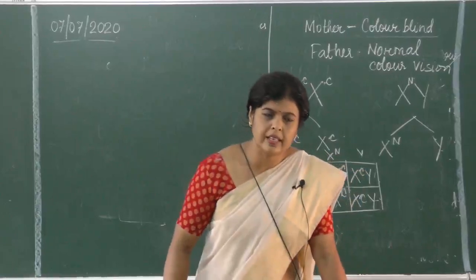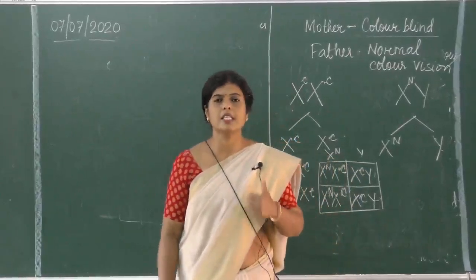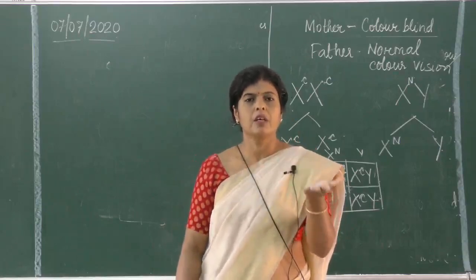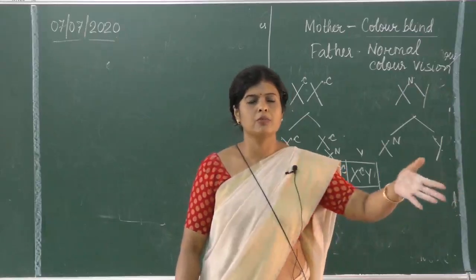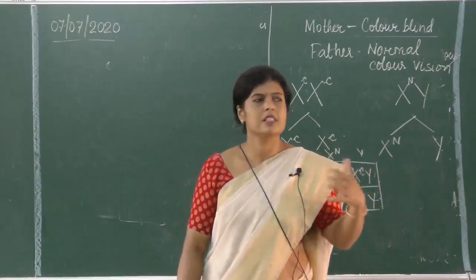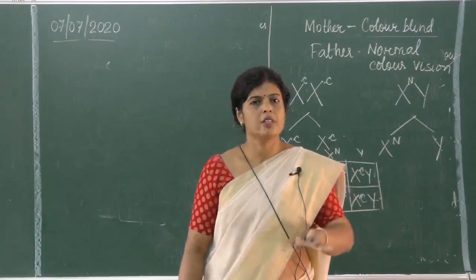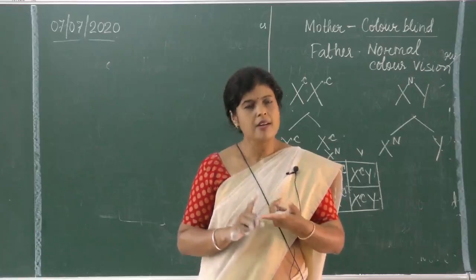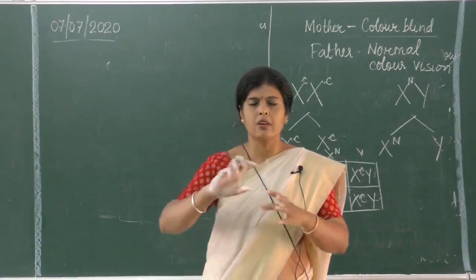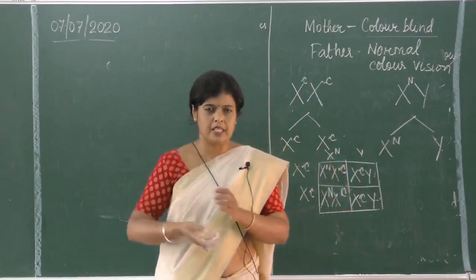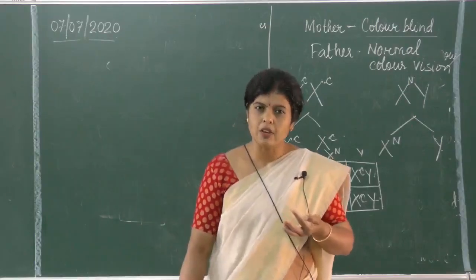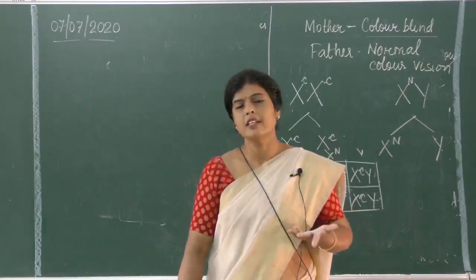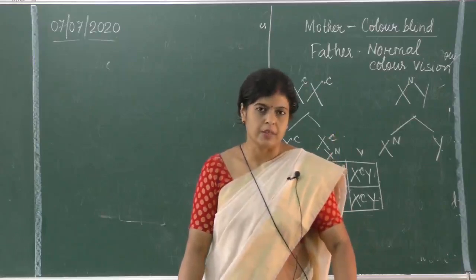So again I repeat, mutation is the sudden change in the number of chromosomes or the size of chromosomes. Instead of 46 chromosomes, one is deleted, 45. Or instead of 46, 47, one is added. Number of genes can be added or deleted, or they can change their places also. The sequence of genes, is it all right? That means the arrangement of genes and the number of genes. This is known as mutation.